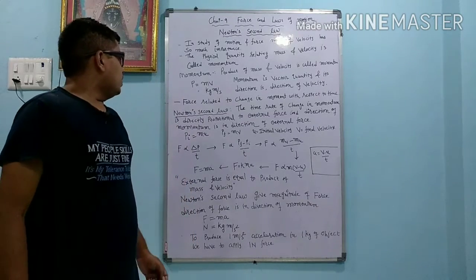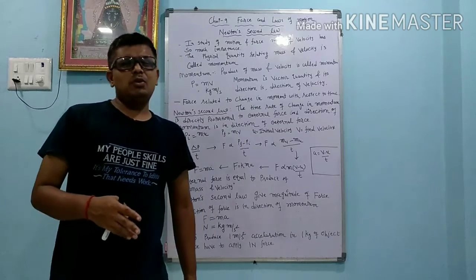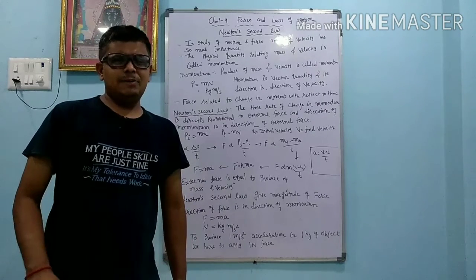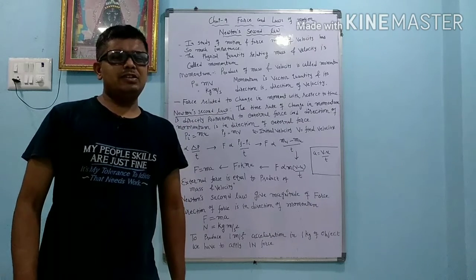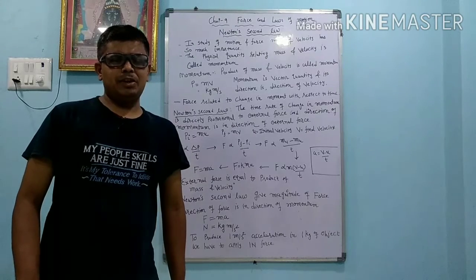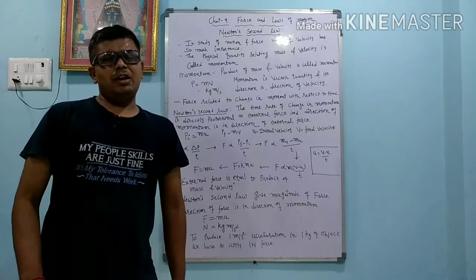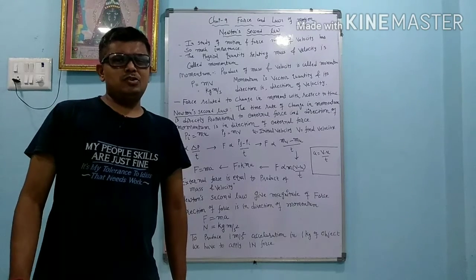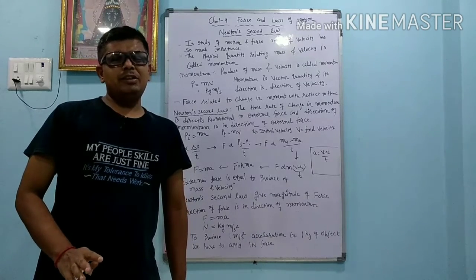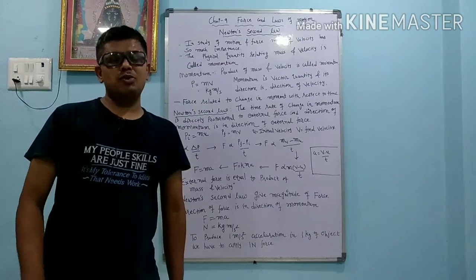Now we are going to learn Newton's second law. Before that, we also focus on one activity. Suppose we have to stop somewhere when we are driving a car. Two conditions are there. In the first condition, we apply the brake step by step, and in the second condition, we apply the brake directly. In both conditions the final velocity will be zero, meaning the car stops after some time. So the momentum change is the same in both conditions, but in the second case, to stop the car we apply more force. So force is most important.